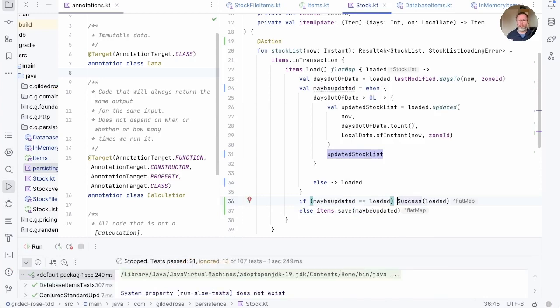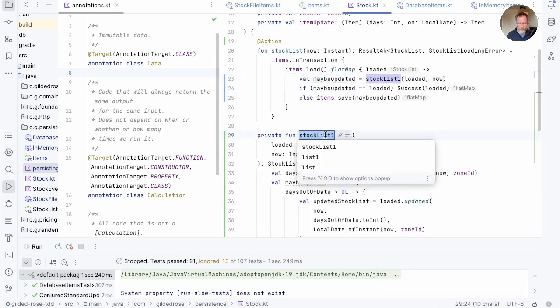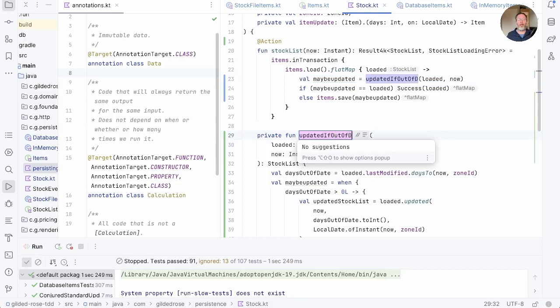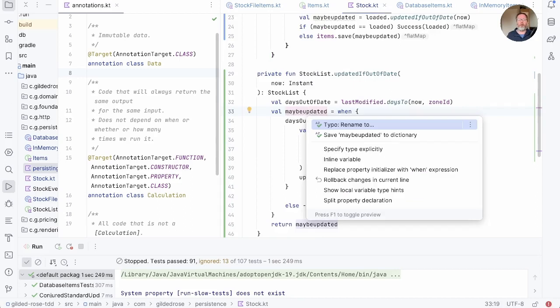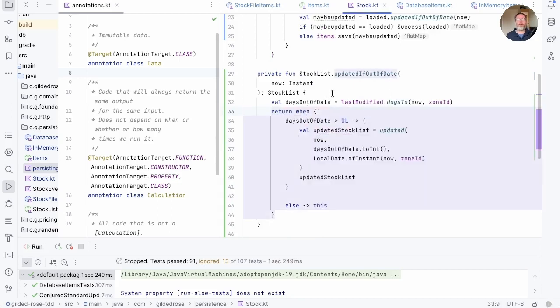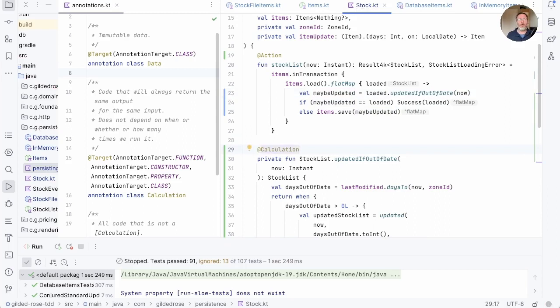And so we have a lot of trust in our tests. That suggests the logic is the same. But now we have a nice calculation here that we could extract and crash IntelliJ as updated if out of date. Make that a receiver. And now you can see this is really nice and simple and will be a good candidate for testing on its own. So looking back up in here, you can see what we've done. We've separated out the calculation here into its own little logic, and around that we've done the I/O. So we've done some I/O here, and right at the end here we've done some more I/O.